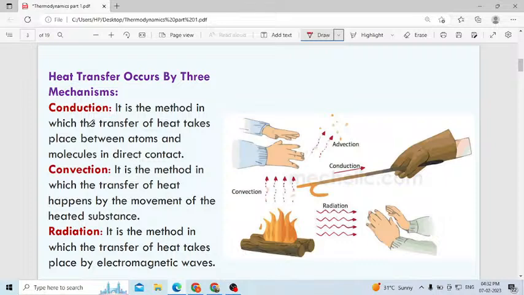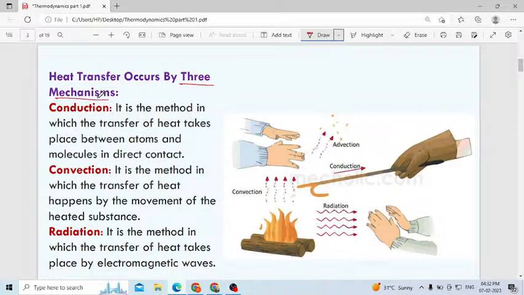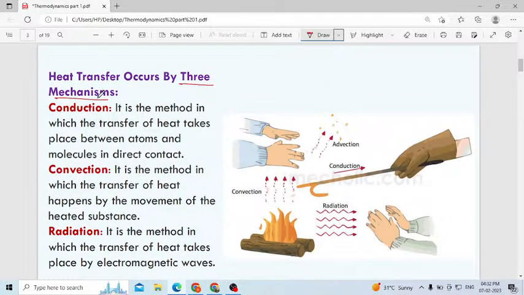Then heat transfer occurs by three mechanisms. This is also very important. Already I told you, heat will transfer when there is a difference in temperature, and it will flow from higher temperature to lower temperature. Here we will study that heat transfers by three mechanisms. First is conduction, second is convection, third is radiation.